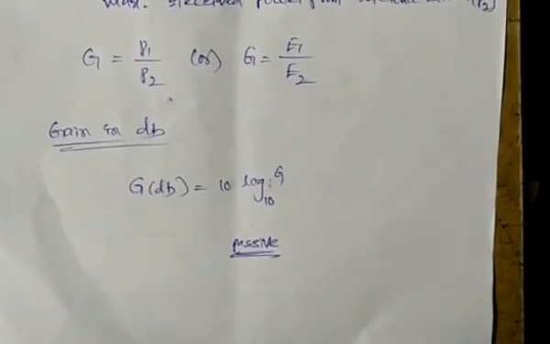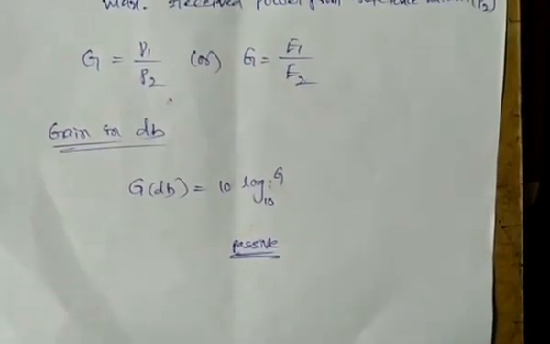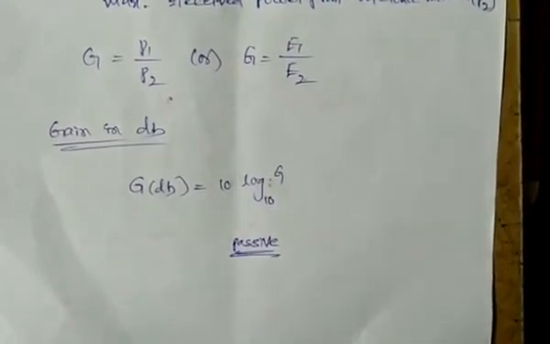What is the meaning of active? Active is nothing but the system or device generates its own signal. So that is the difference between passive and active. Like that, the gain of the antenna and the amplifier are different.